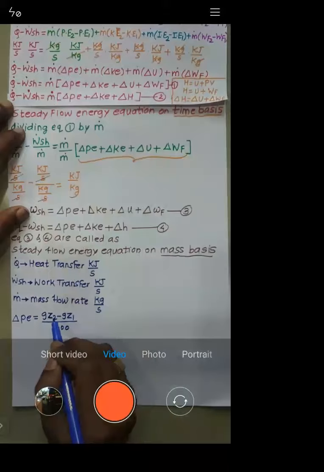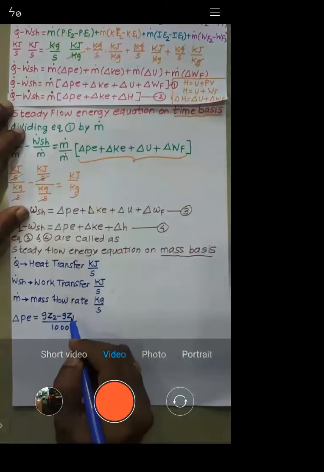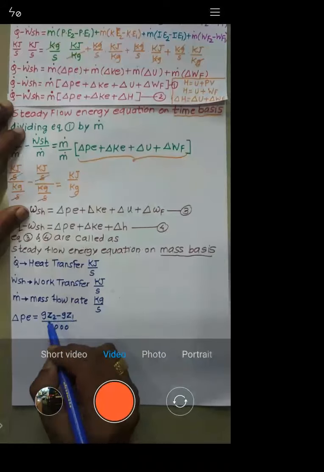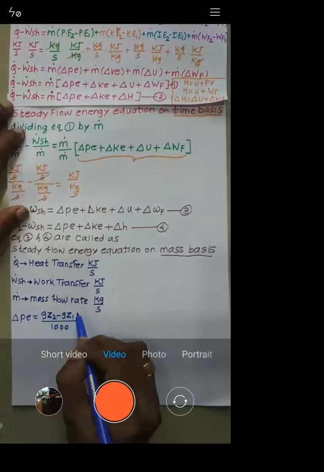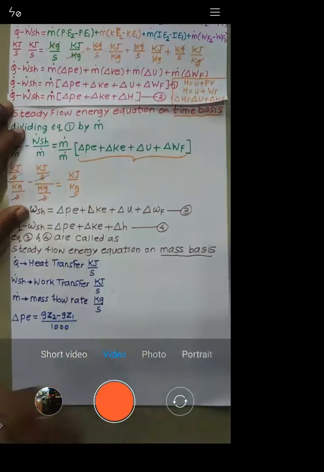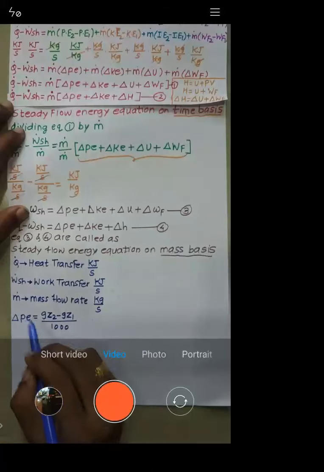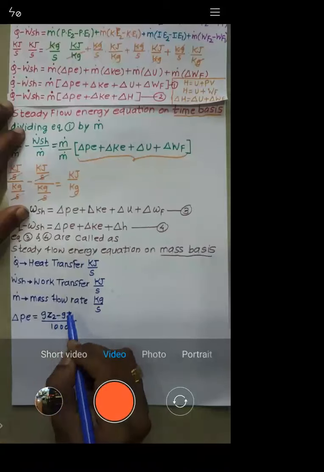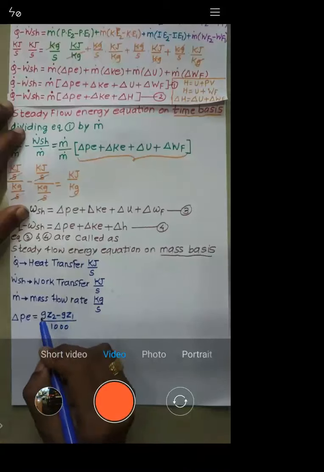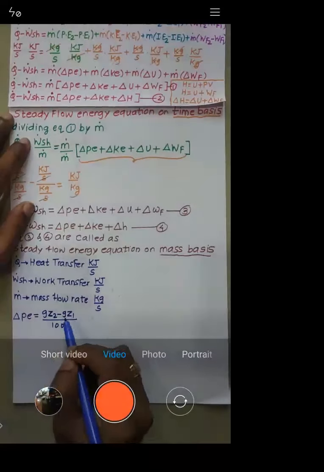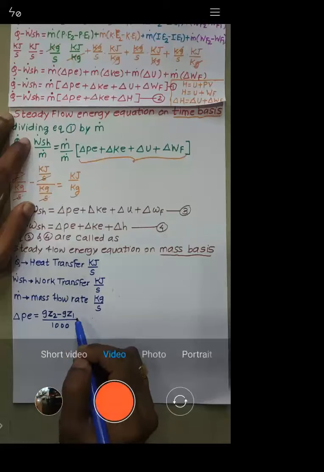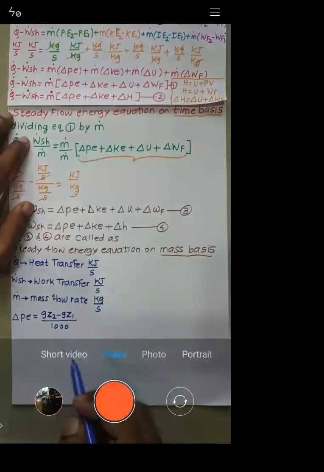We want the change, so g into z2 at the outlet minus g into z1 at the inlet. This is the potential energy at the outlet, this is the potential energy at the inlet, so this is the change in potential energy: potential energy at the outlet minus potential energy at the inlet. That is m g z2 minus m g z1, and m is already taken common, so I'm not considering it here.